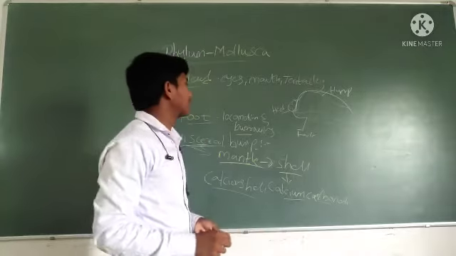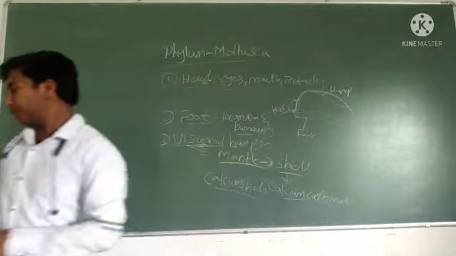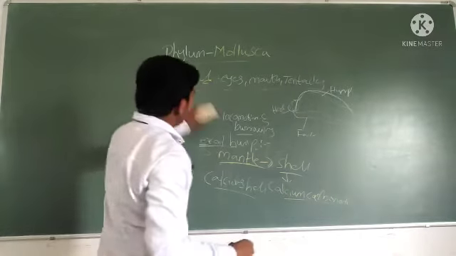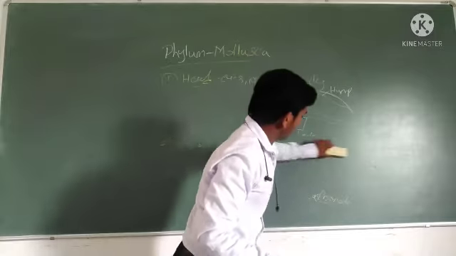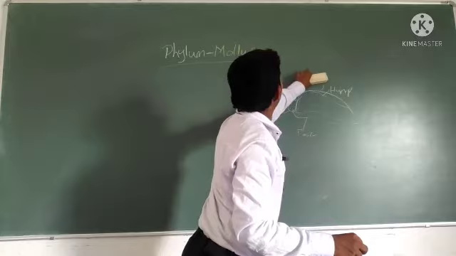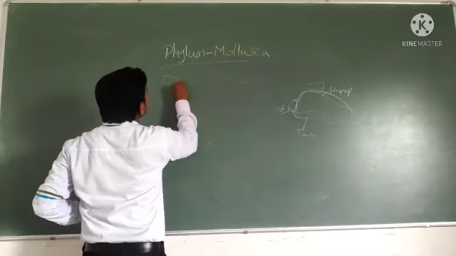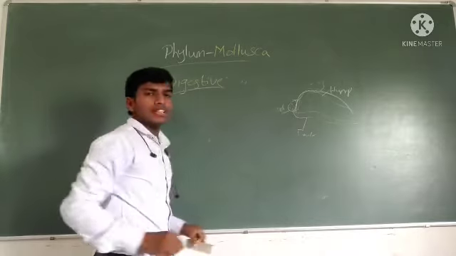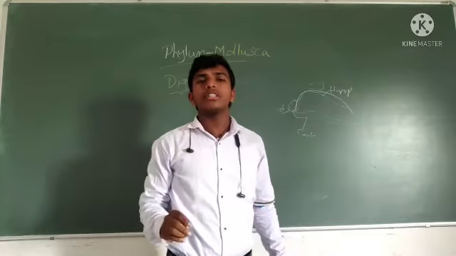Okay. Next, we'll see the digestive system. Digestive system is complete. Why is it complete?